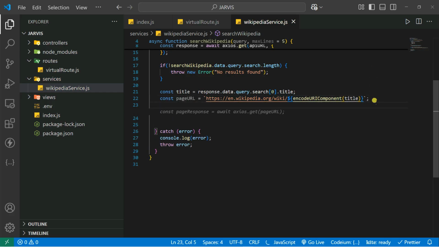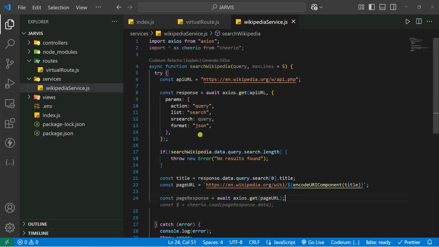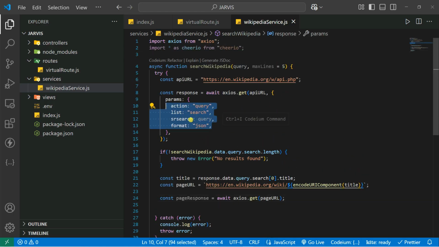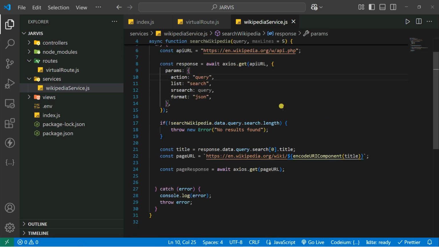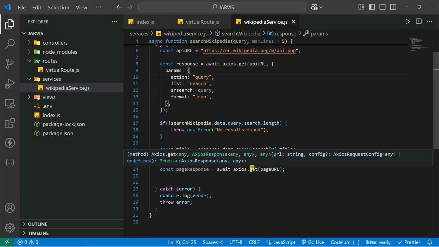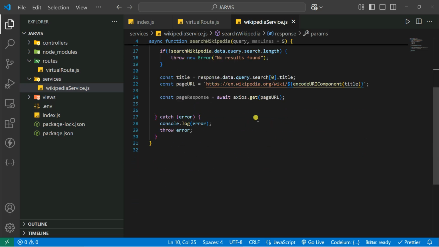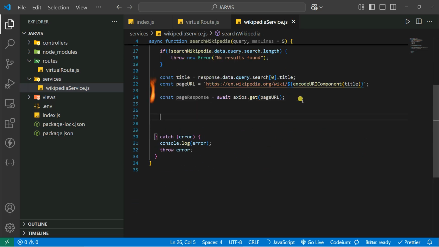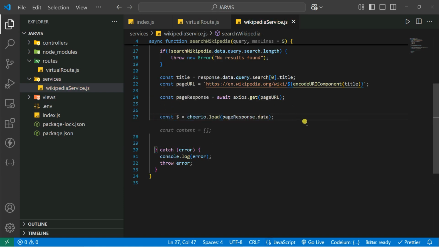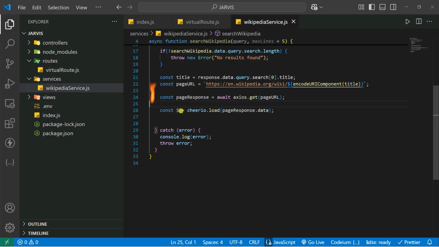And after that, you get the page resource using get from the page URL that we got, because we've been getting the format in the form of JSON. And after that, you add the title based on that, and pass it inside .get. And after that, you have some page response. Now you can simply load it. So what I can do is use const $ is equal to cheerio.load, and from that you can access the tag. Now you can simply access the tag based on the p tag, because in most cases Wikipedia has the p tag.